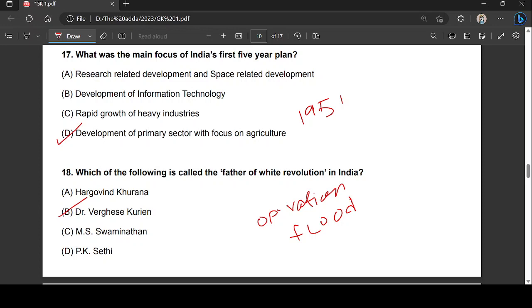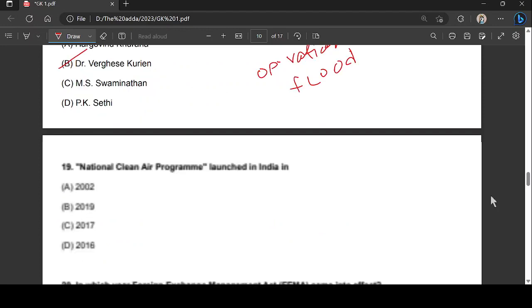Later on, as you know, Kurian was also given the title of the Milkman of India, because he created milk powder using buffalo milk when the world was still using cow milk. For his contribution to the dairy industry in India, he was awarded various awards, and that is why he's known as the father of white revolution. Right, next question, guys.